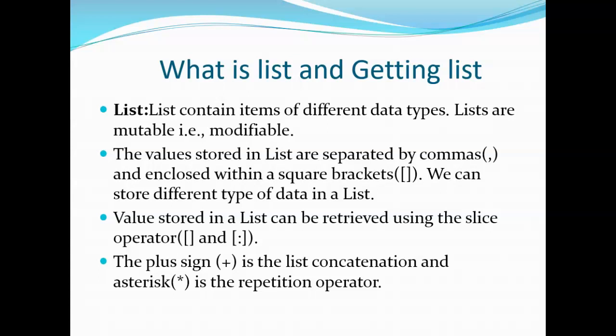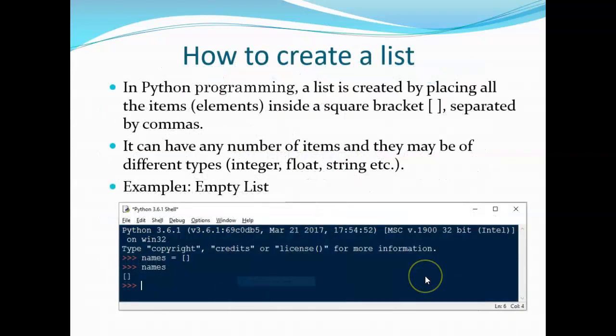Very important point: in an array, there is a common data type, but here you can store heterogeneous types. An array is a homogeneous type, but a list is a heterogeneous type. Values stored in a list can be retrieved using the slicing operator, colon. The plus sign is used for list concatenation and star for repetition or multiplication.